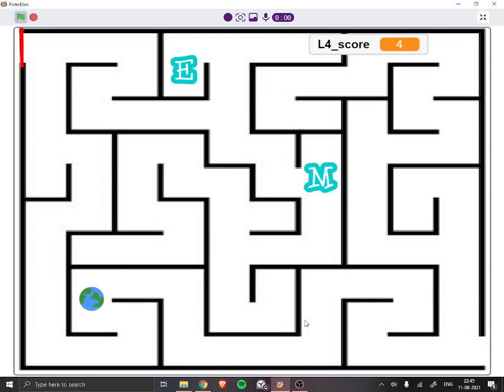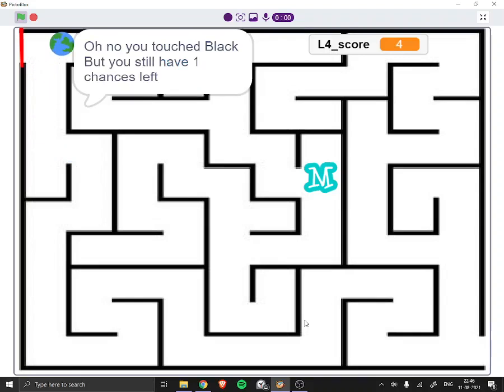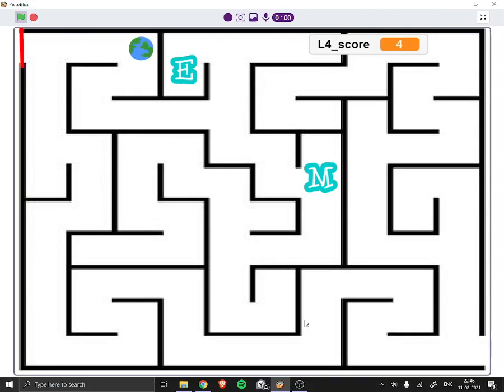So now I collected the T also and it has increased my score. But I still have 2 lives left and 2 letters also. I lost 1 more life. Now I have only 1 life left.